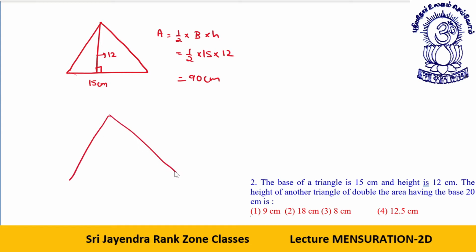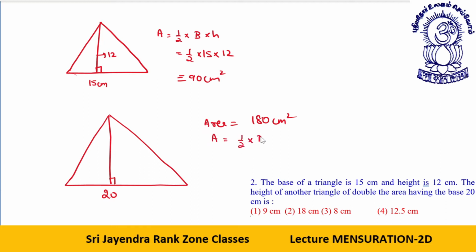Now we have another triangle whose area is double, that is 180 centimeter square. We have to find the height of another triangle of double the area having the base 20. This is 20 and this is the altitude. So area is half into base into height.